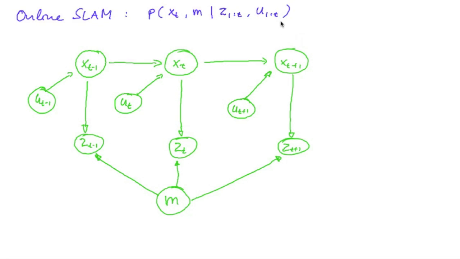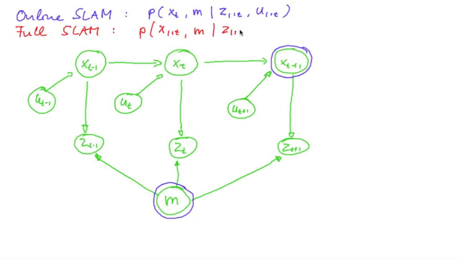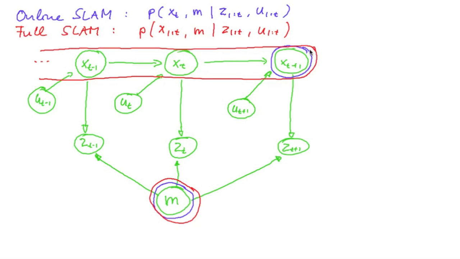When I explained this, I explained it for the case of modeling this probability using a multivariate Gaussian distribution. And so this means in the dynamic Bayes network, I'm interested in this state and in the current map. Now the problem with this is that all the information here is subsumed into this last state. And so if you don't do this, the problem is called the full SLAM problem, in which I determine the probability for all states, that is over all time steps and the map, given all my measurements and all my controls. And in this case, I determine the map and all the states. And this is more desirable, although usually it is infeasible.